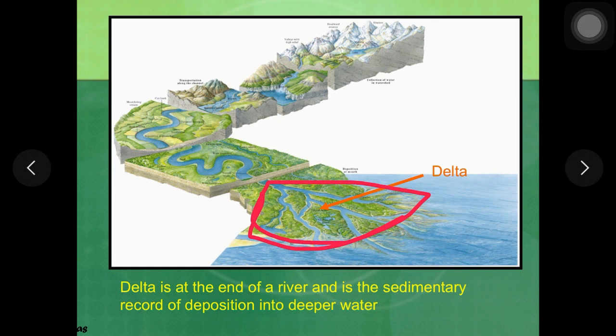Now to define a delta, it is nothing but a subaerial and submerged sediment mass deposited in a standing body of water by the action of river. So subaerial and submerged sediment mass means part of delta is always in aqueous condition, that is below water, below the level of sea or lake, and the remaining part always remains exposed on the surface. So these deltas can occur in various environments, either in lakes, in seas, or in oceans.